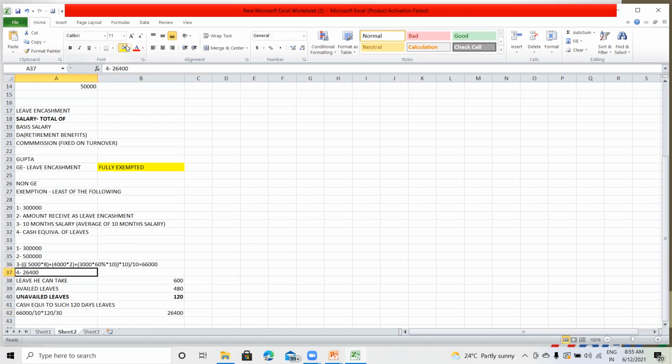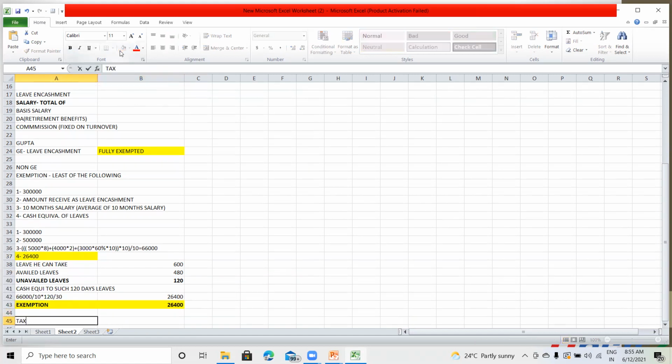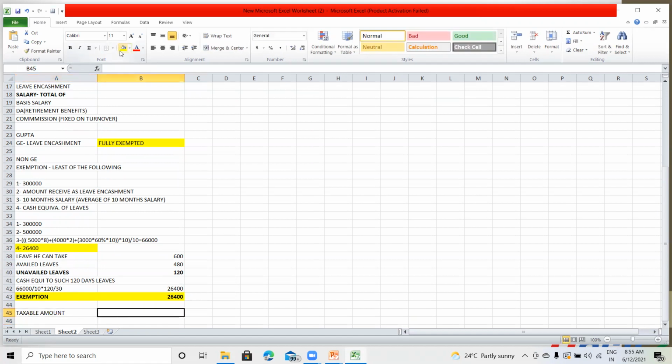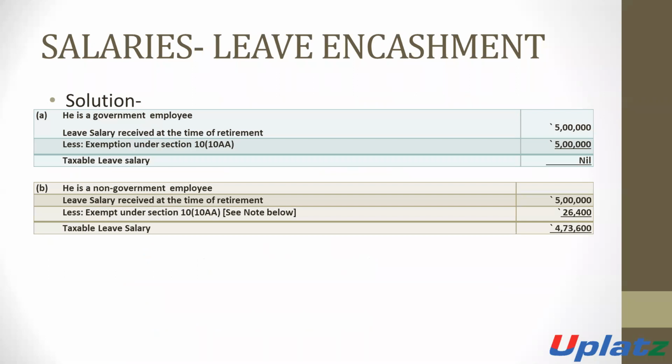The exemption will be the least of the following. So the exemption will be 26,400, and the taxable amount will be the received amount of 5 lakh minus 26,400. 4,73,600 will be taxable. It will be taxable under the head of salary.